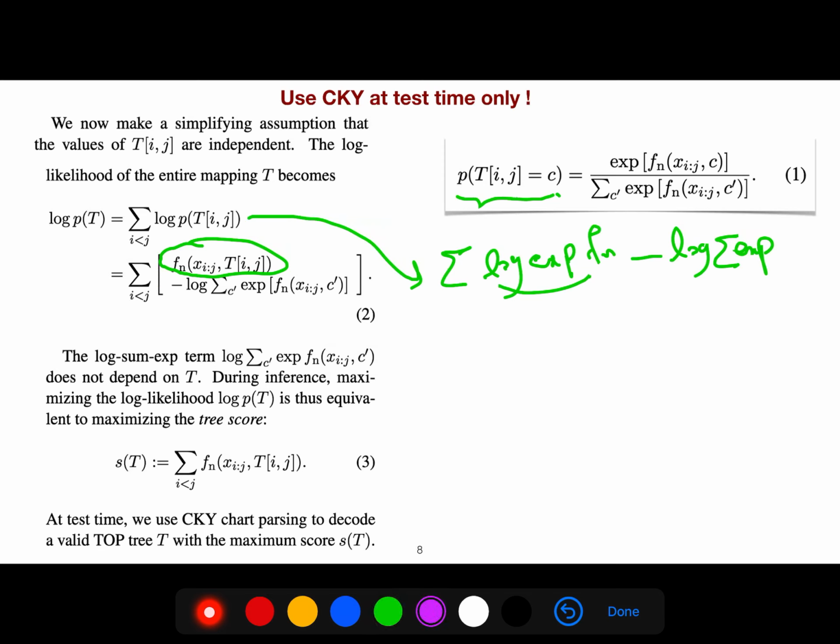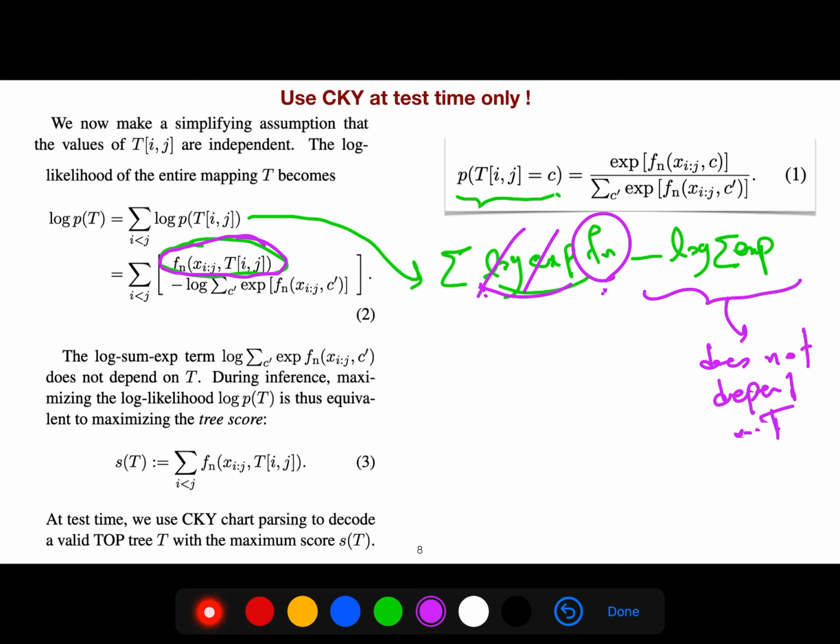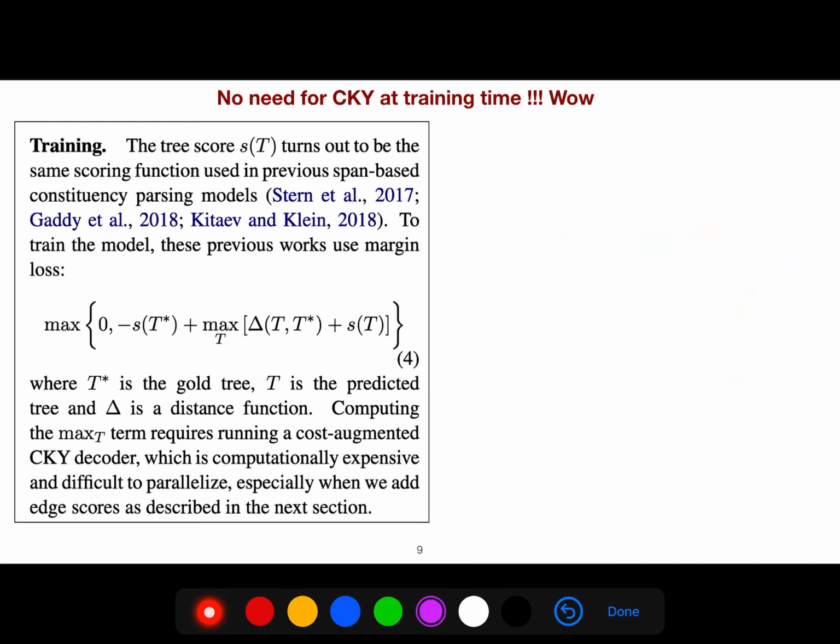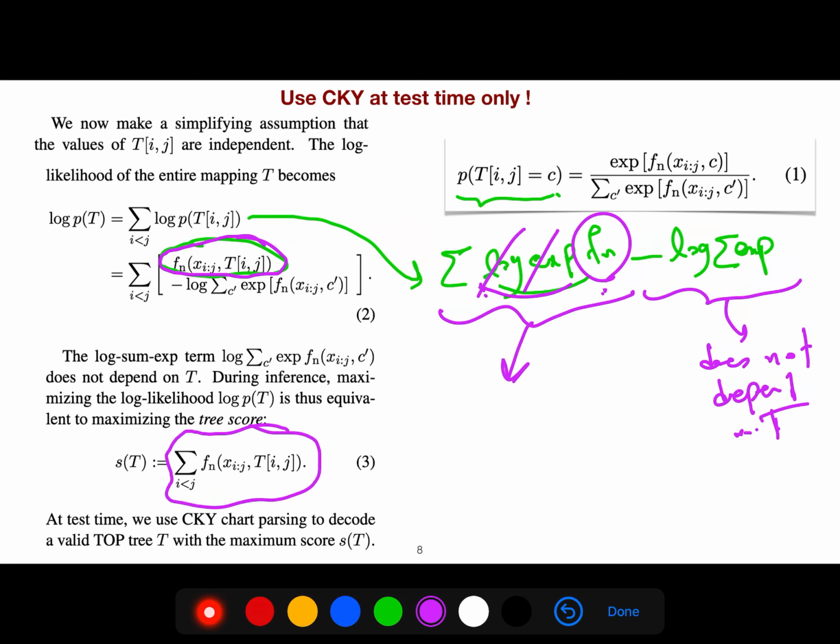So here we can cancel log with exp. It goes to 1. So what remains is f_n here. But the rest of that we should keep, but because it does not depend on t, ignore it. You just need to learn this. So it becomes as simple as this, the summation over all node scores. And then at test time, we can use CKY chart parsing to decode a valid tree.